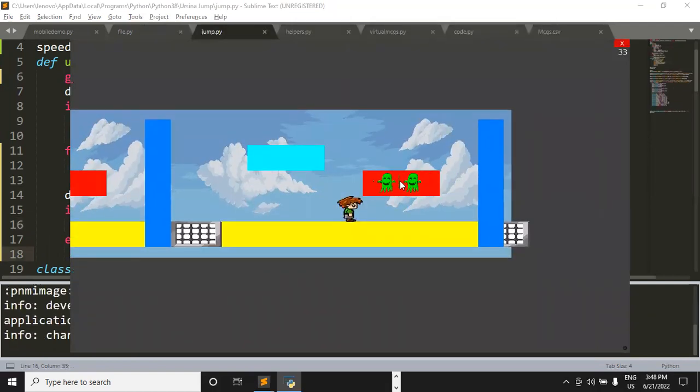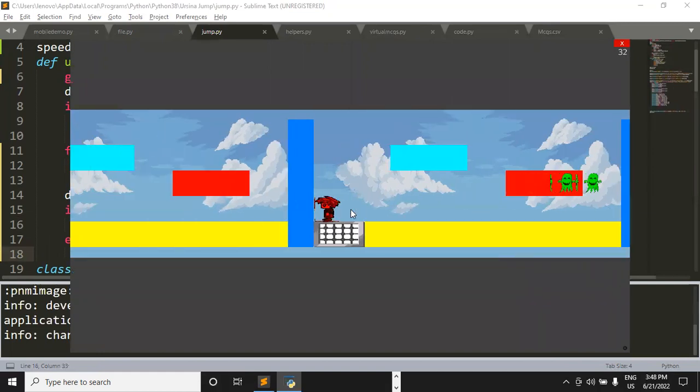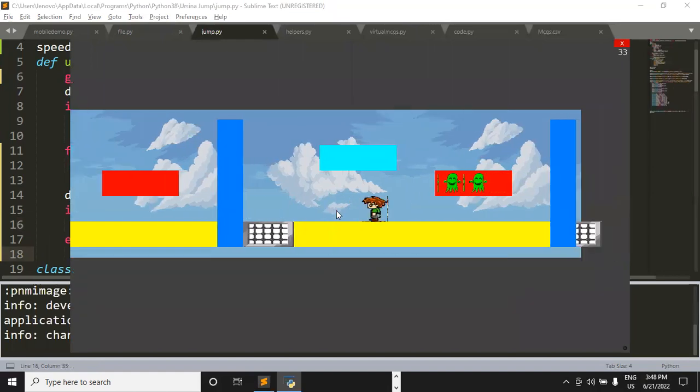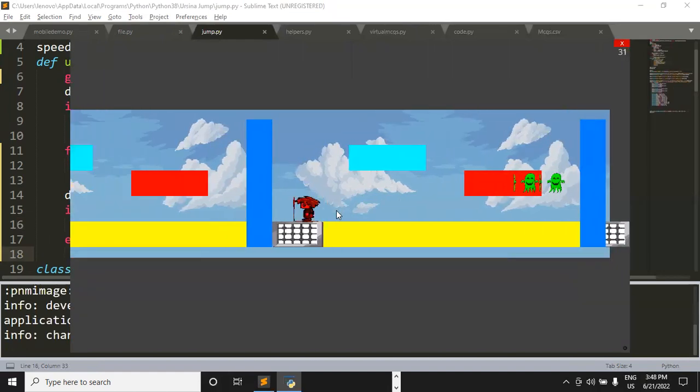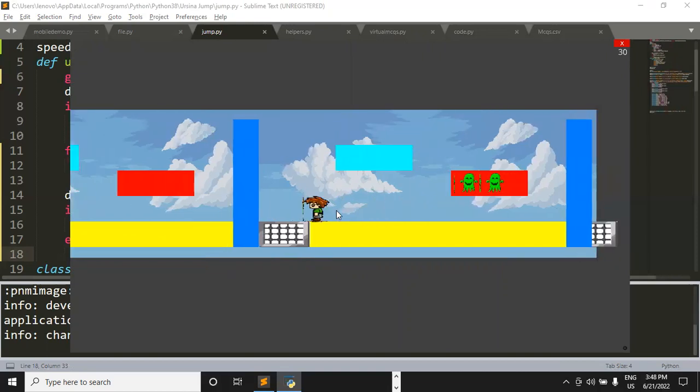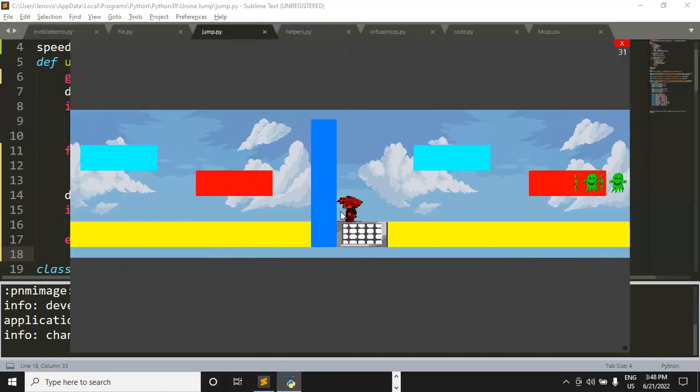Okay, let me save the changes and run the code, and let's see what we get. Right now the distance is greater than 1, which is the reason the player's color is white. See, the moment the distance decreases, the player turns into red. I hope you are able to understand this concept here.